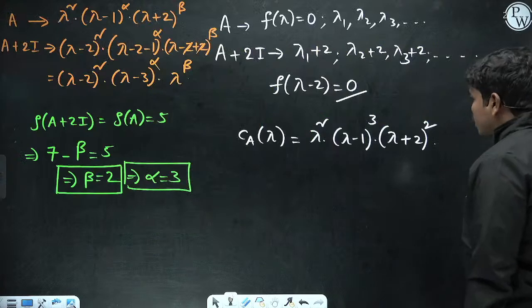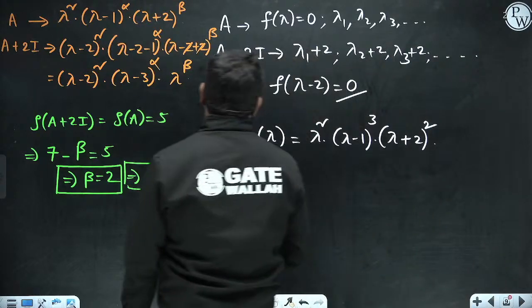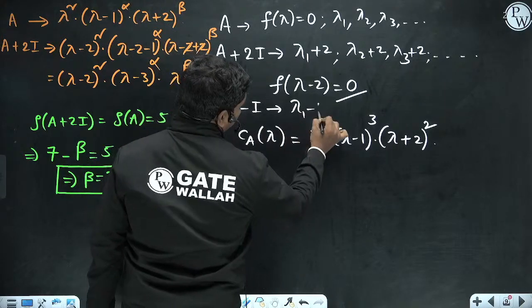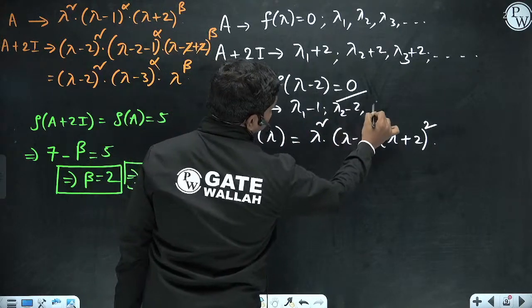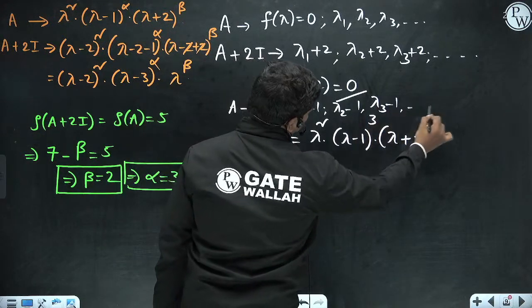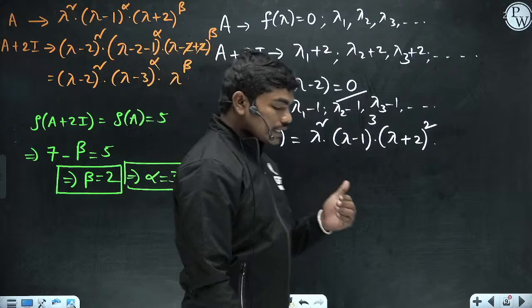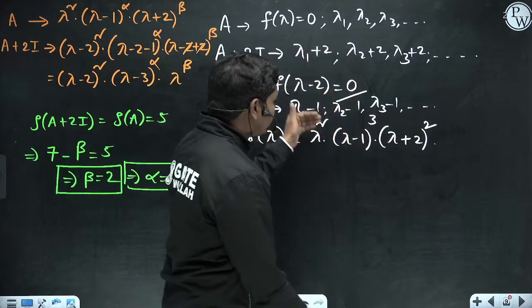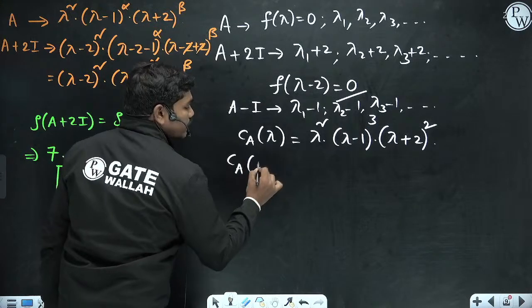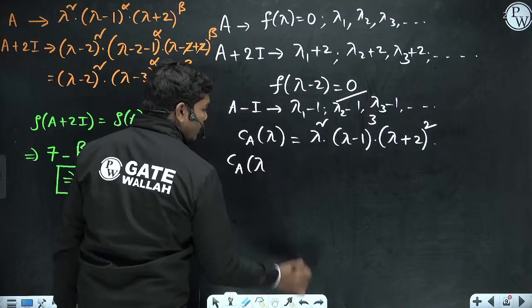Look, if you want the rank of A minus I, first of all, the eigenvalues of A minus I will be lambda 1 minus 1, lambda 2 minus 1, lambda 3 minus 1 and so on, correct? Each eigenvalue of A minus I is 1 less than the eigenvalue of A. So what will be the characteristic polynomial of A minus I?